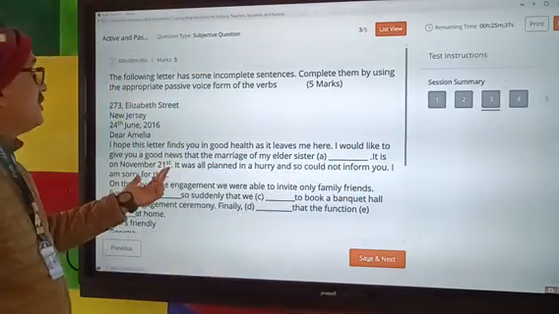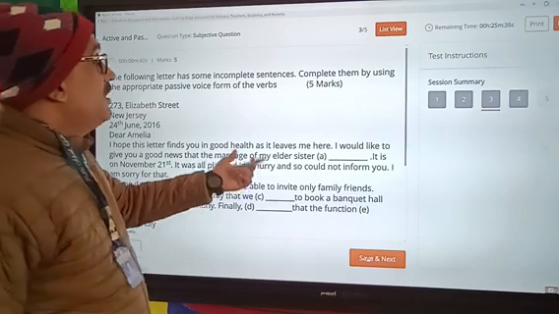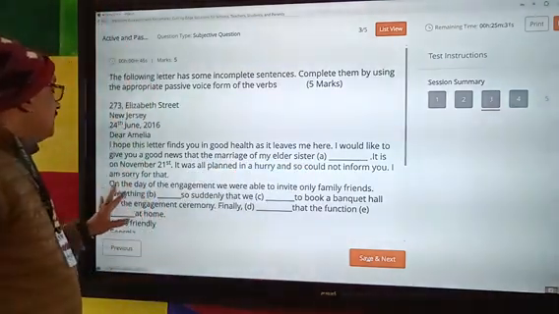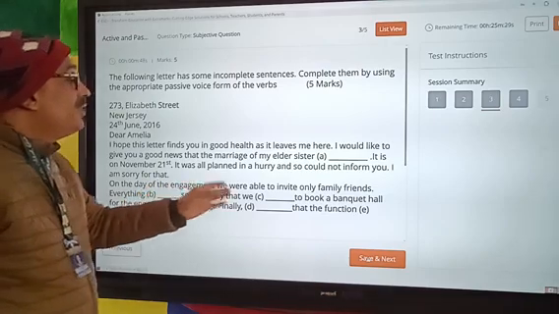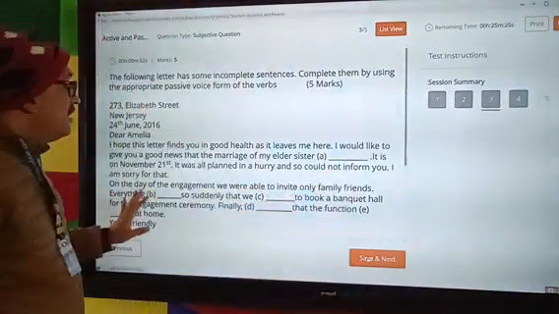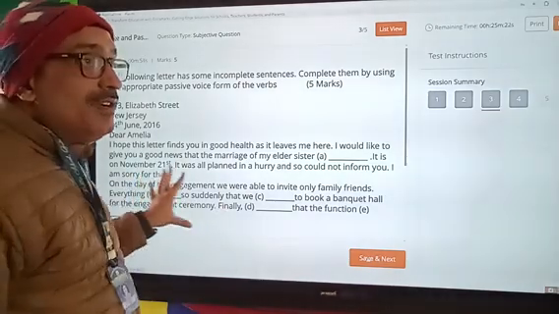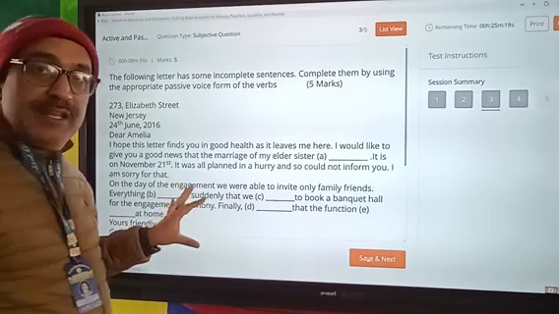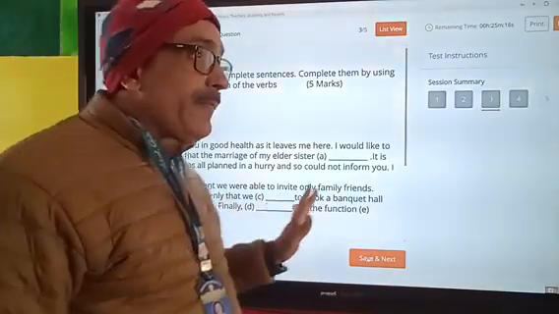On November 21st, it was all planned in a hurry and so I could not inform you. I am sorry for that. On the day of that engagement, we were able to invite only family friends. Okay, everything you will see, and this is the home assignment, and you will fill it and complete it.